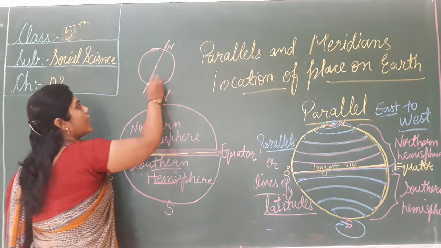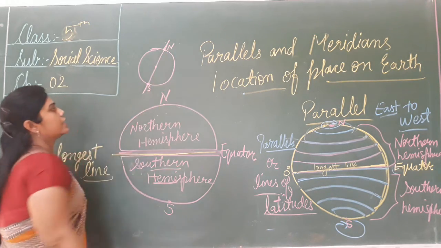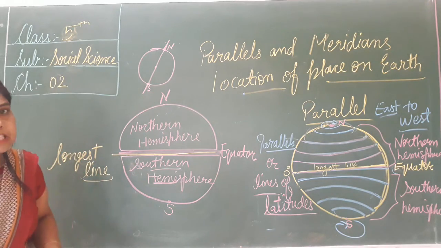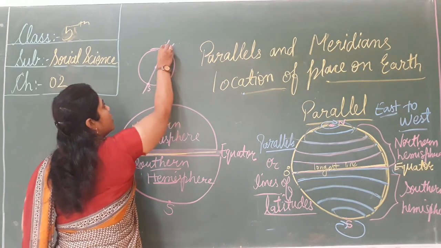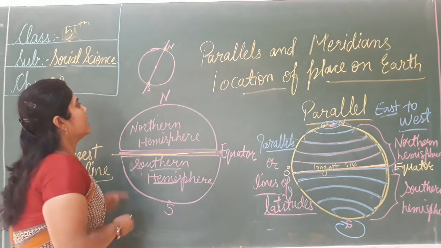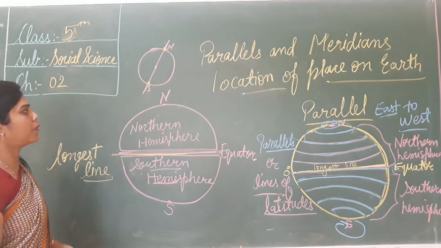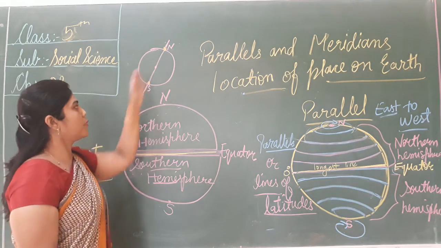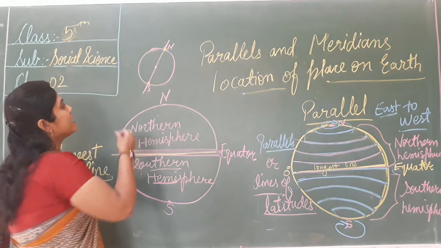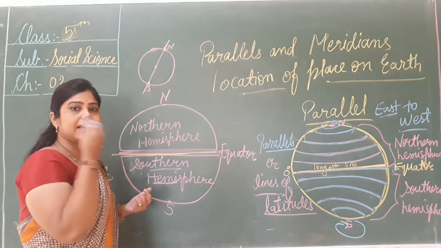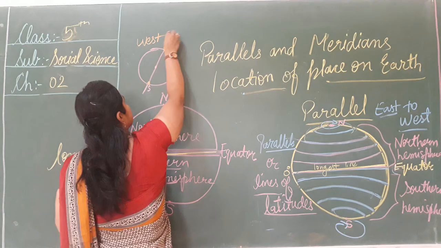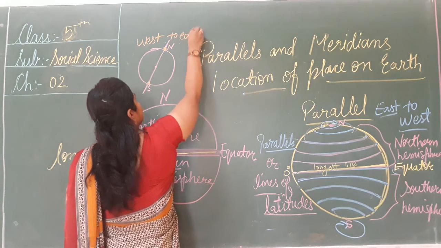The two endpoints are called the poles. The top is the north pole and the bottom is the south pole. Our earth rotates from west to east, like this.